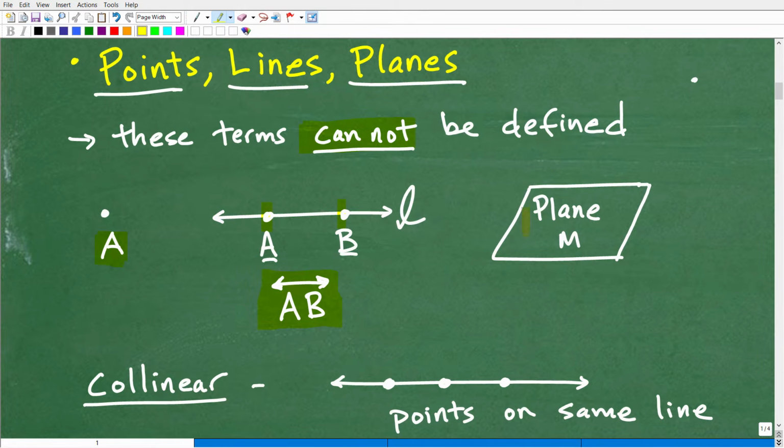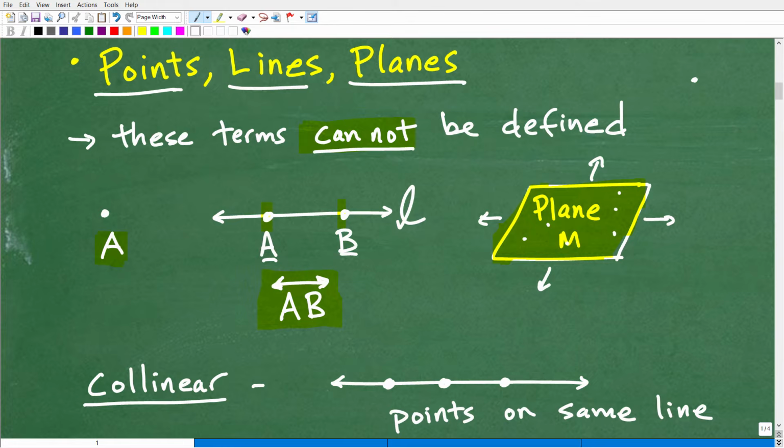Okay, so let's talk about planes. Again, a plane is something like, you kind of think of it, a two-dimensional piece of paper turned to its side. And, of course, we could have points that are on there, or think of it as a football field or something conceptually. Now, planes go out infinitely. Okay, they don't stop. They go out infinitely to each side, but of course we can't really write it that way. But when you look at a plane like so, we can just draw a little figure like this and name it like plane M.